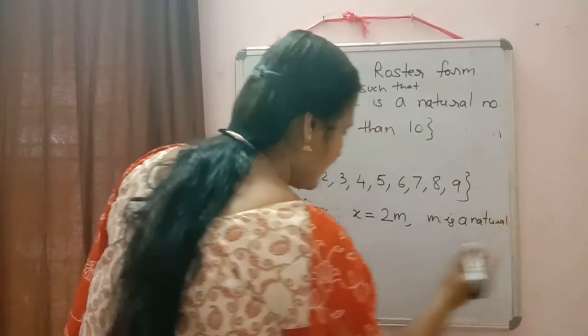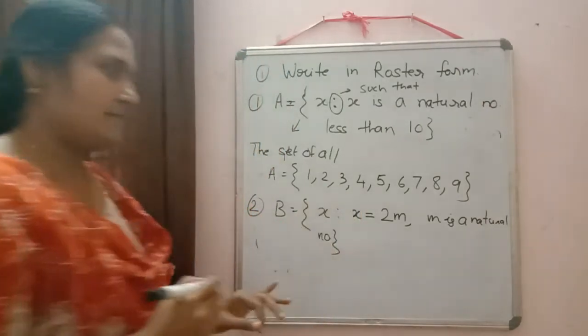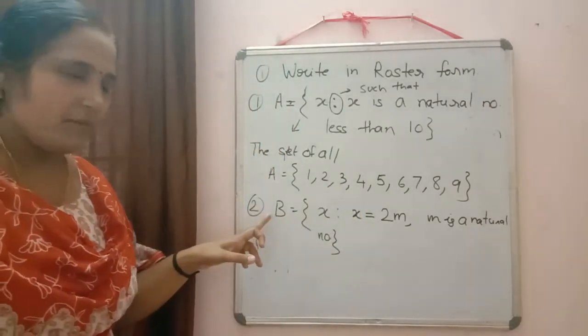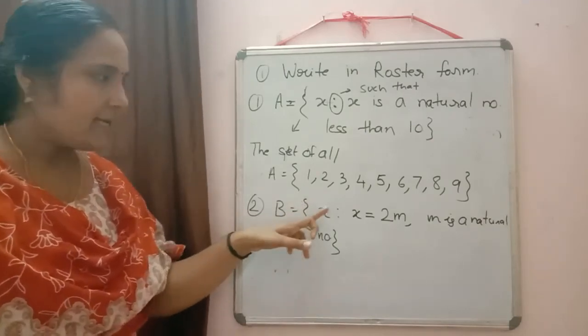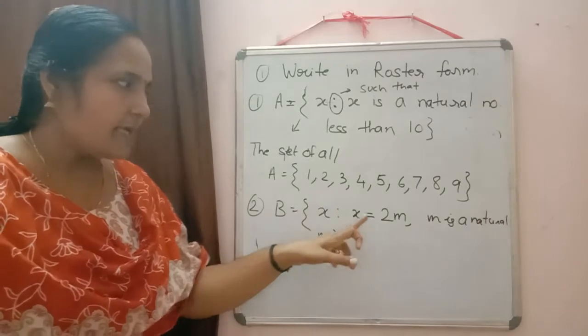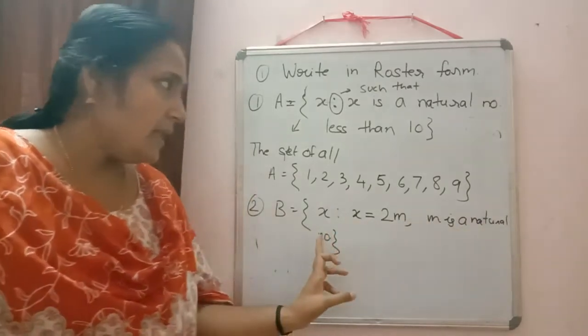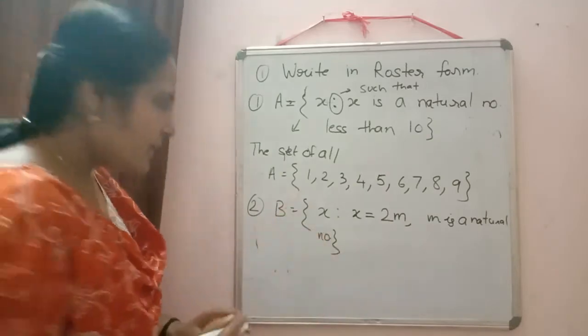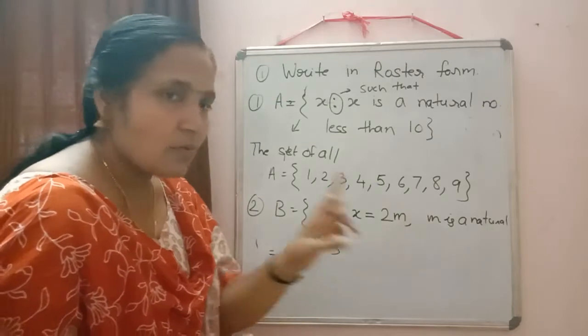Again, the pronunciation will be in this way: B is equal to the set of all X such that X is equal to 2m, where m is a natural number. Already we know if m is a natural number, we start with 1 only.